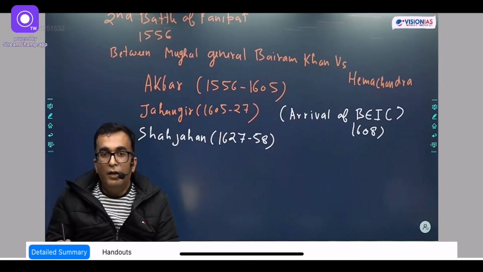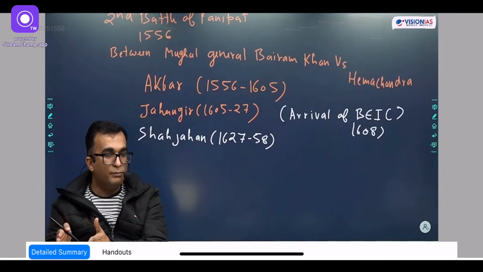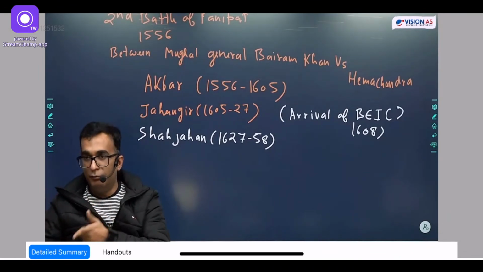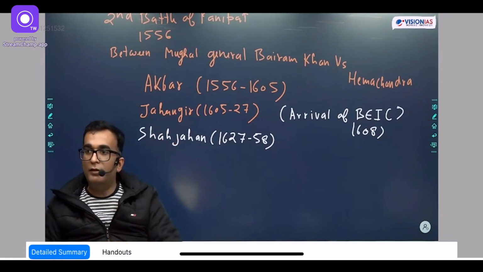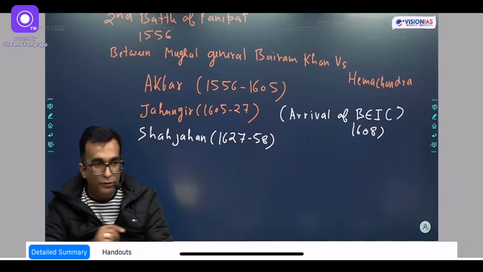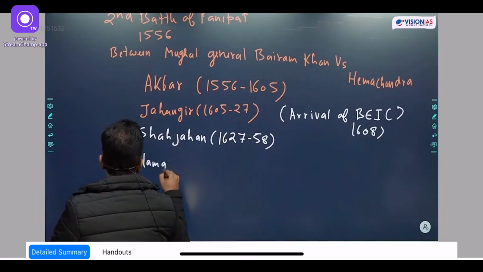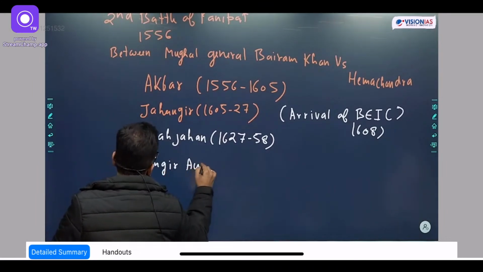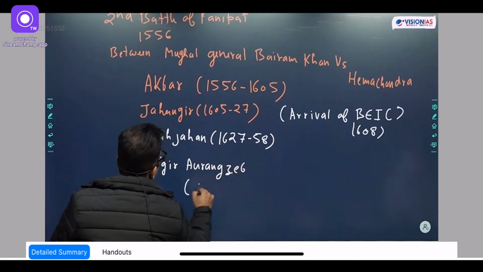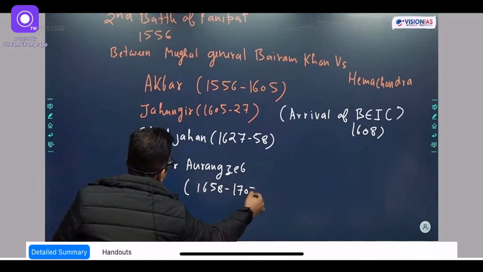Whenever we start the modern India after we finish medieval in the main course, one of the initial topics would be the decline of the Mughals, where we will try to list all the reasons why the Mughal dynasty declined in India. Then write the last name from the medieval: Alamgir Aurangzeb, 1658 to 1707.